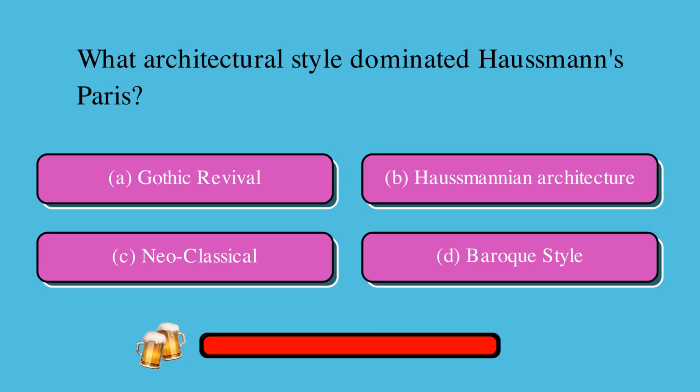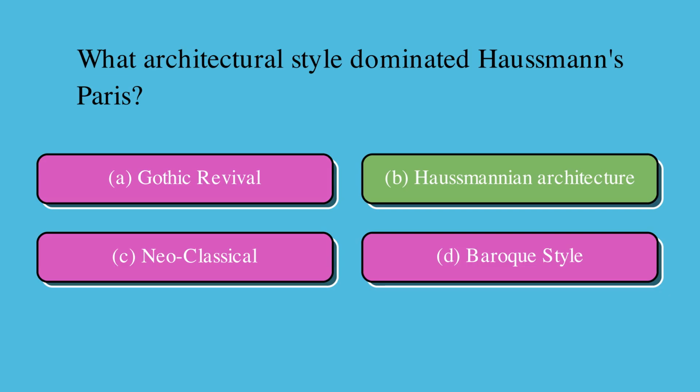What architectural style dominated Haussmann's Paris? Is it A. Gothic Revival, B. Haussmannian architecture, C. Neoclassical, or D. Baroque style? The correct answer is B. Haussmannian architecture.